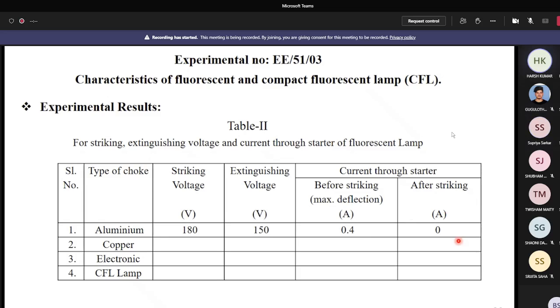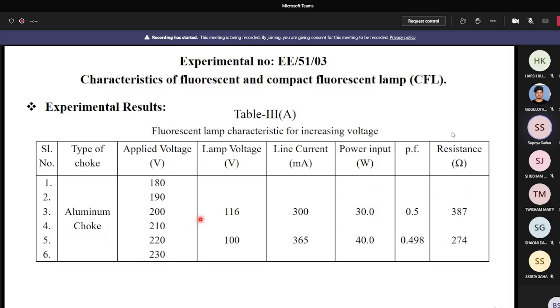Yes, sir. Okay. Here 180 is the striking voltage. Now you increase the voltage from 180 to 230 volt, then you can record all the readings. I cannot put all the readings here, so I put the readings for 200 volt and 220 volt applied voltage. Then you can easily understand the power factor, the resistance, everything. What you see here: the lamp voltage is 116, line current is 300, power input is 30 watt. Then you have to find out the power factor.